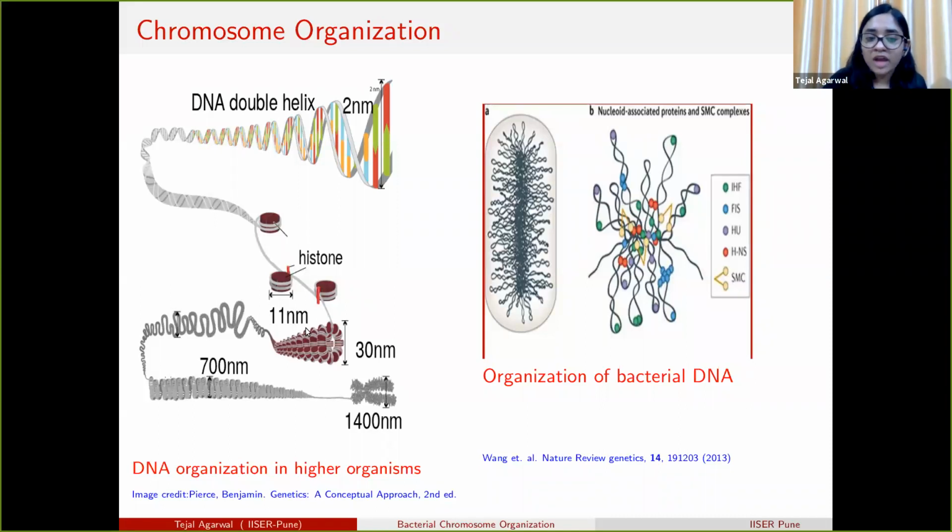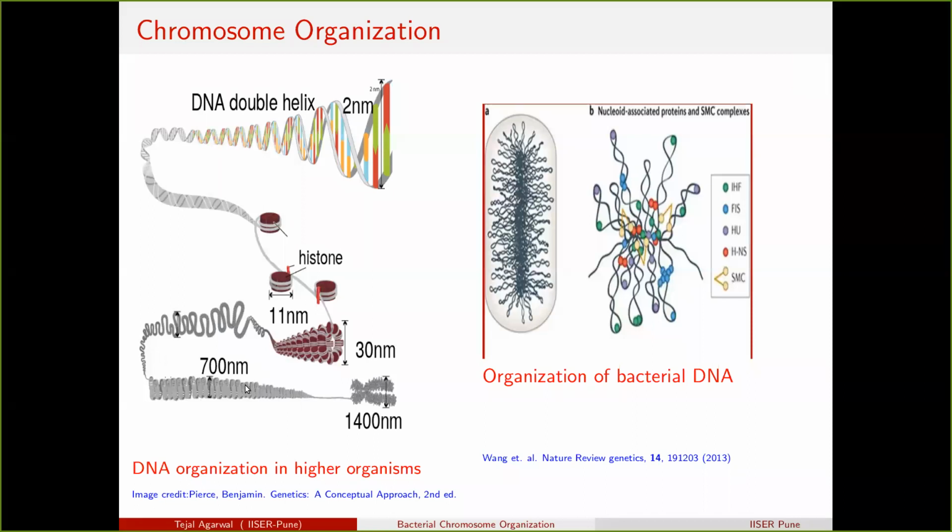This 11 nanometer fiber further folds into higher order structures, which gives the 30 nanometer organization, and this 30 nanometer organization further folds to give higher order structure. In the metaphase of the cell cycle, we find it as an X-shaped chromosome. But how the DNA is organized above the 30 nanometer fiber is not clearly understood.